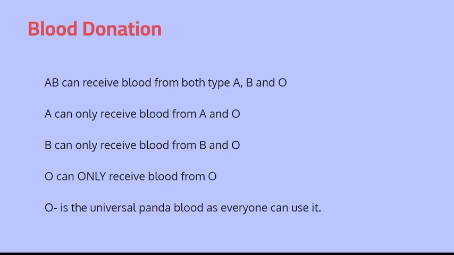Because it's just rare. And I'm pretty sure they have these foundations where they connect all of these people together, so that if somebody that's O negative got into some sort of big trouble or a car accident and they start losing a lot of blood, they can quickly connect them and be like, oh, there's somebody in need of blood, they're dying. Alright, so that is pretty much it that I have to talk about.